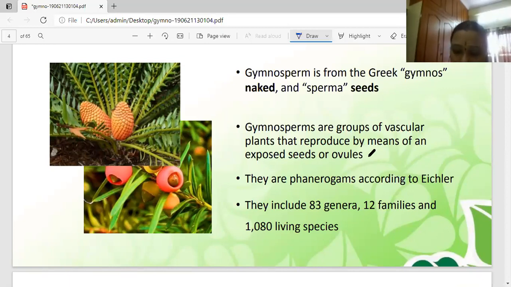What is a fossil, ma'am? Tell me, girls, does anyone know what a fossil is? Plants that were living for long years and now are in existing conditions, that is called a fossil. Here in the gymnosperms, many fossils are there.